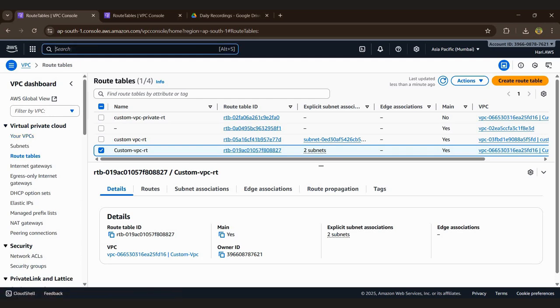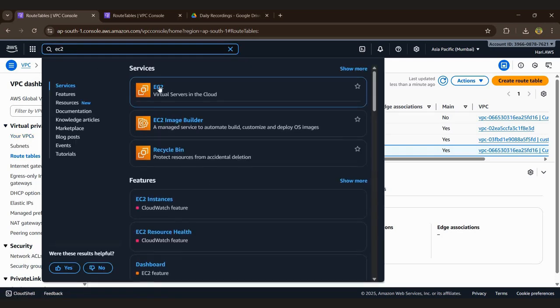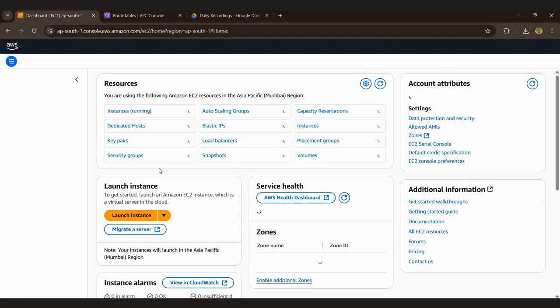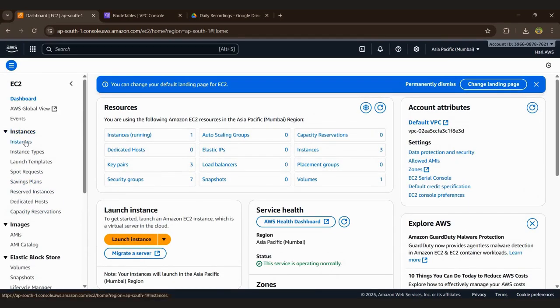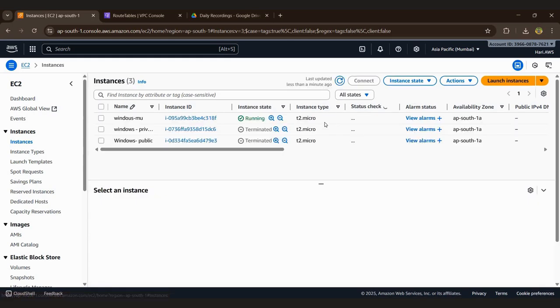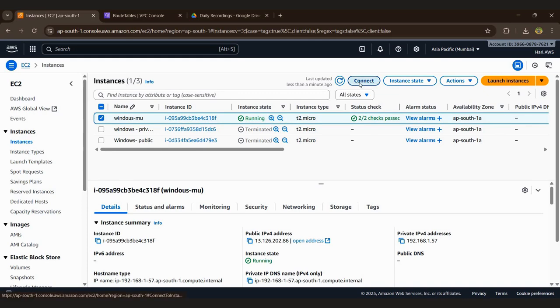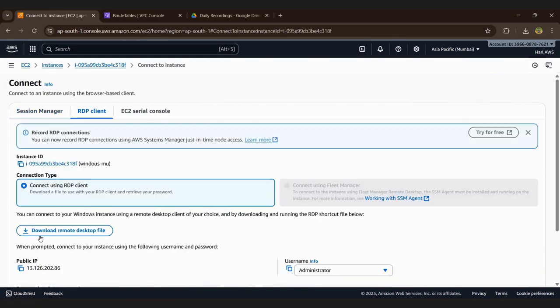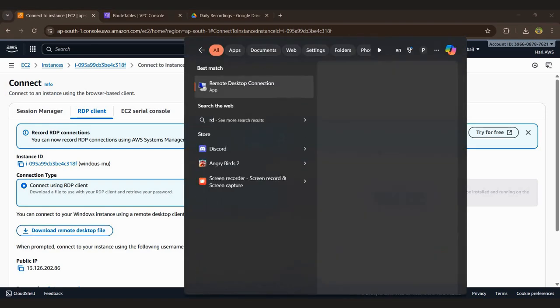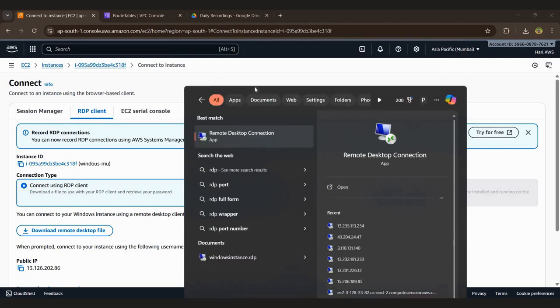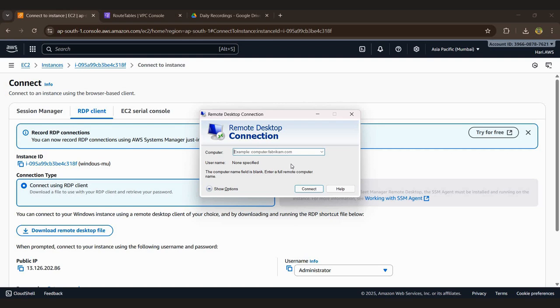Okay, go back to the EC2 instance, and the instance will, yeah, check, and we can connect this with RDP.